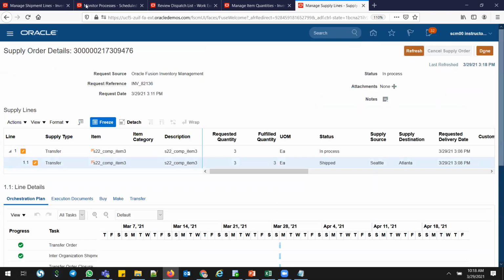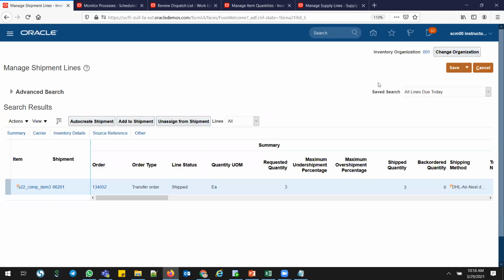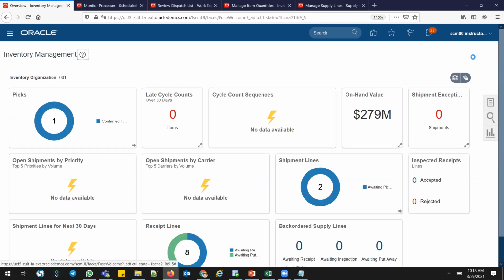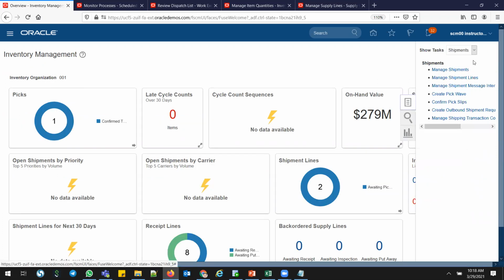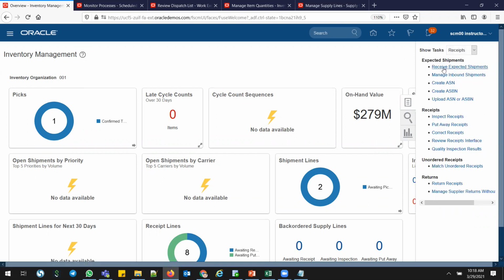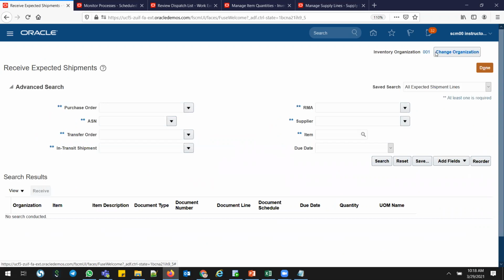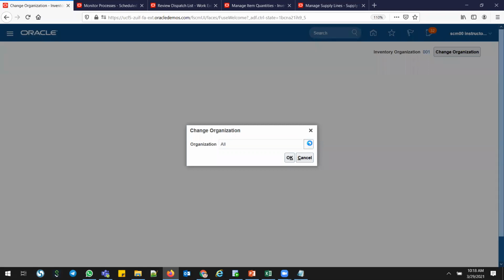Let me go and do my 002 receipt. I'll go for receipts and I'll go for receive expected shipments. Make sure that 001 is the shipping org and 002 is the receiving org who needs the material, right?